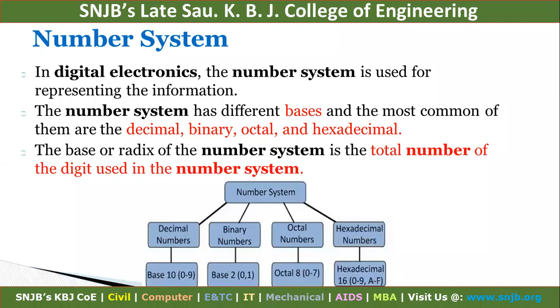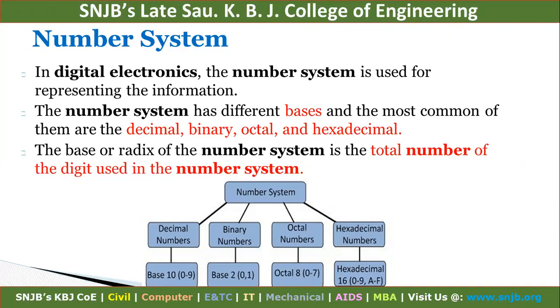A decimal number has base 10, that means it has 10 different symbols: 0, 1, 2, 3, 4, 5, 6, 7, 8, 9. Next is the binary number. The binary number base is 2, so it has only two symbols, 0 and 1. Third is the octal number. Its base is 8, so it has only 8 different symbols: 0, 1, 2, 3, 4, 5, 6, 7.